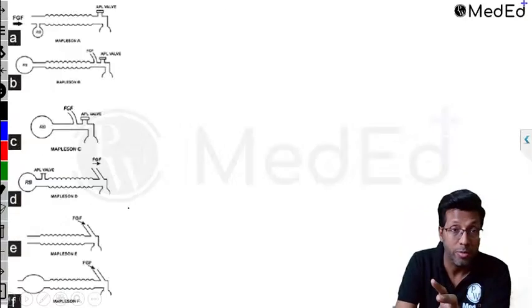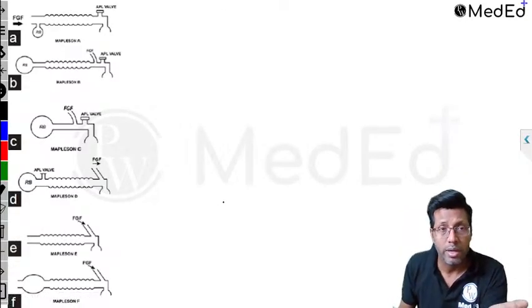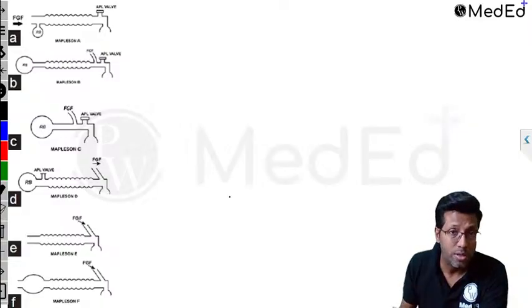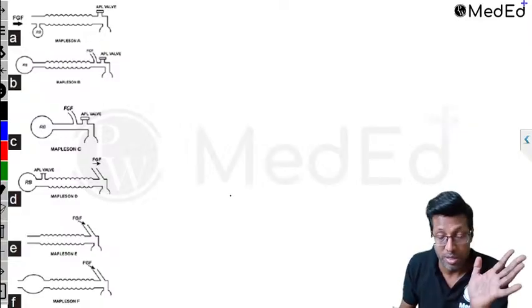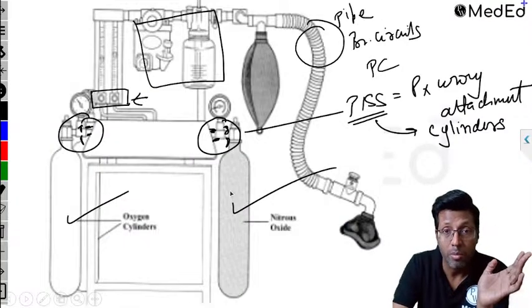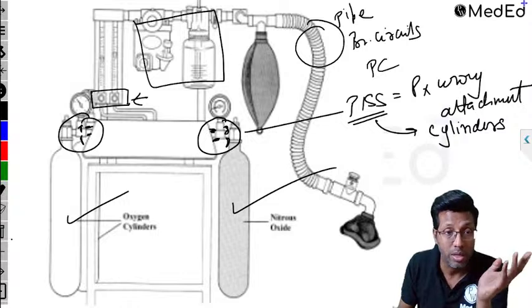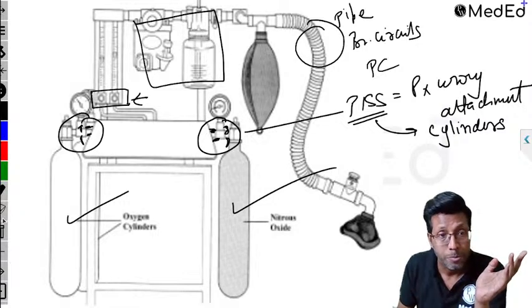Apart from that, now we have finished off the pipelines also, and the last thing about the anesthesia machine that is important is breathing circuits. So breathing circuits are basically of three types: closed circuit, open circuit, and semi-open, semi-closed. The maximum questions come on the semi-open, semi-closed, which are Mapleson circuits. So the one which you see in the image over here is a Mapleson circuit. So they ask you questions about this, the Mapleson circuit. So this is the normal classification that you will find.